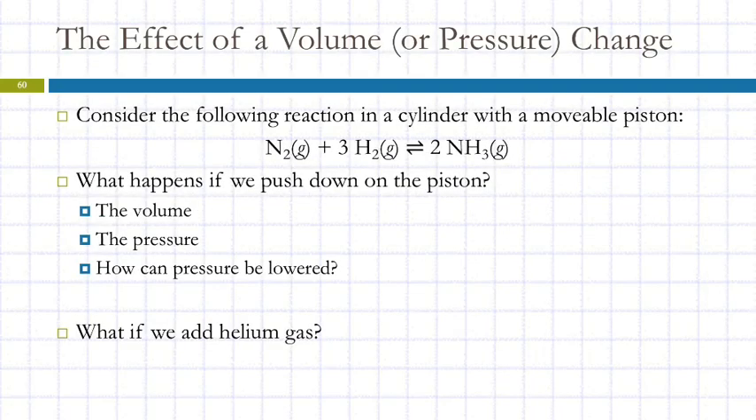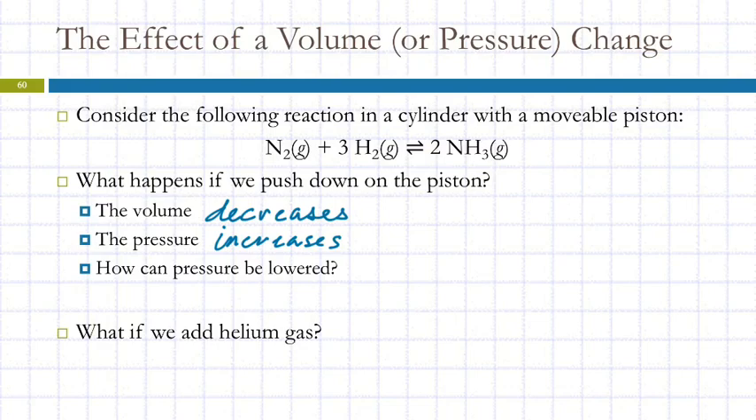So here we have a reaction in a cylinder with a movable piston. We've got nitrogen and hydrogen reacting to form ammonia. It's in equilibrium, everything's nice and balanced. What happens if we push down on the piston? What does that do to the volume of the reaction mixture? It decreases. What does that do to the pressure? It increases.